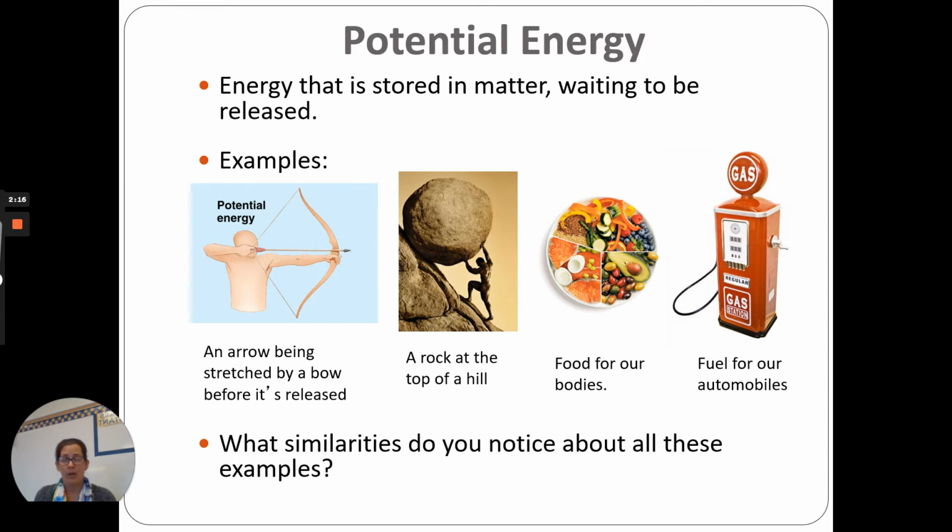Gasoline or diesel fuel, either one, is another great example of potential energy. That energy that's in that gasoline is waiting to be released in the motors of our cars or trucks or even lawnmowers or whatever else that we could put gasoline in and make an engine move so that we could do mechanical energy or turn into kinetic energy. So do you see any similarities about all of these examples? All of these are just energy waiting to be released.